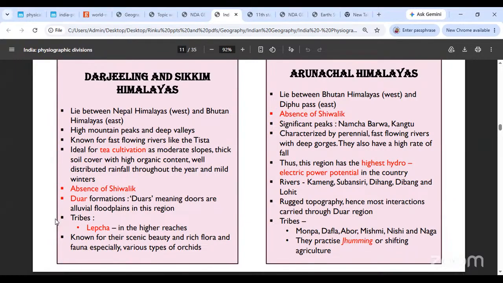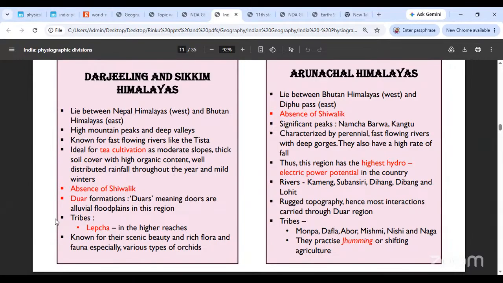Okay, there is one very interesting geographical feature here. We call it the Duars. Okay, Duar is a mispronunciation of the Hindi word Dwar or door. Now this geographical feature is basically a plain sort of region. Between the mountains or mountain passes, you find a plain sort of region just below, in the foreland of the mountains. Okay, and it is completely filled up with sediments of the rivers.